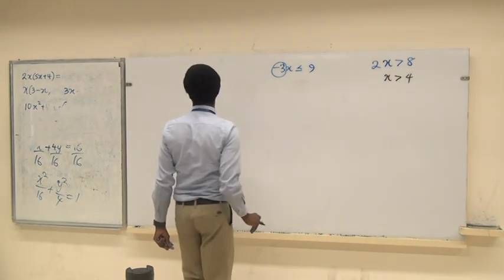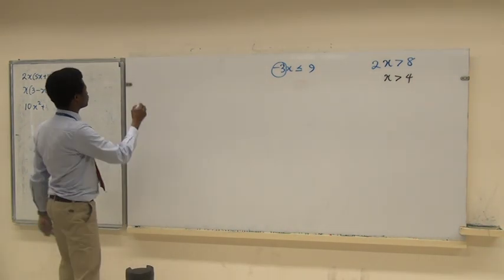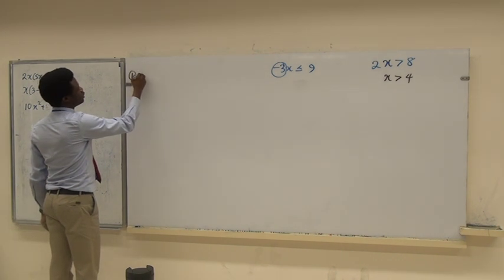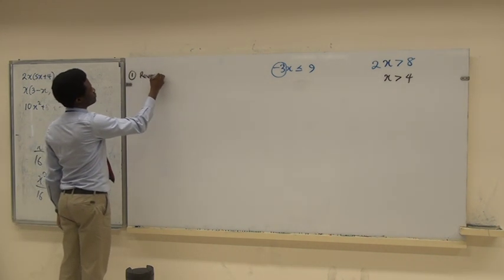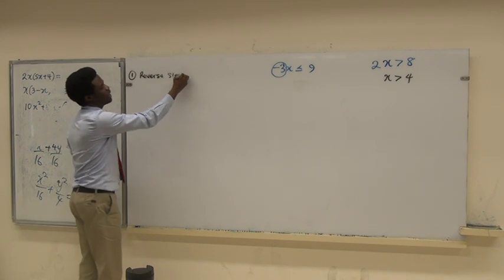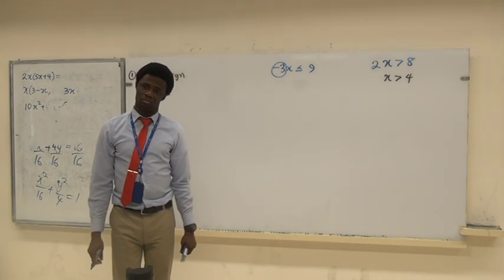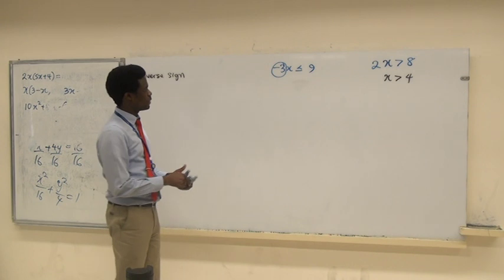I will give you all the rules also tomorrow. The first rule is you reverse the sign whenever you multiply or divide by a negative number. And this is why. Everybody look at this.